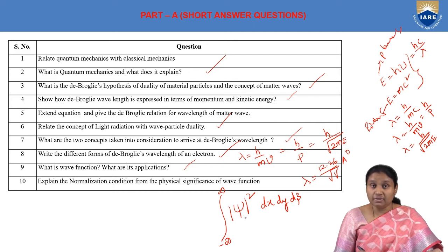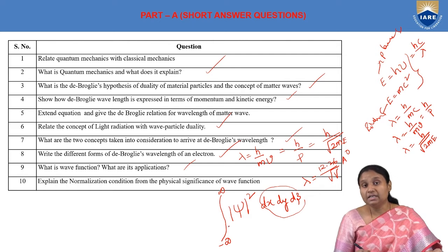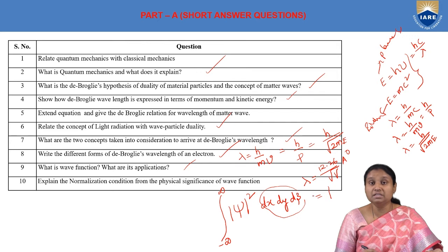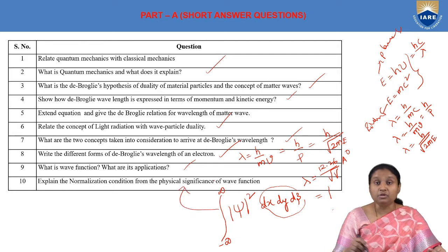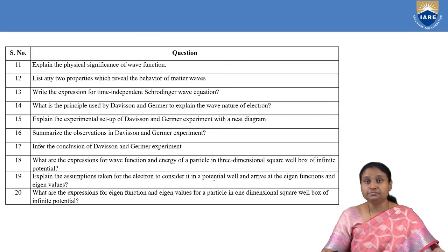And mod psi square gives you probability density. When we multiply it with dx dy dz, it is the probability of finding the particle in a small volume dx dy dz. And if we integrate it, we get the probability of finding the particle in entire space, and this probability is taken to be 1. It means that there are full chances of finding the particle in entire space. When we take such probability to be 1, that condition is said to be the normalization condition.